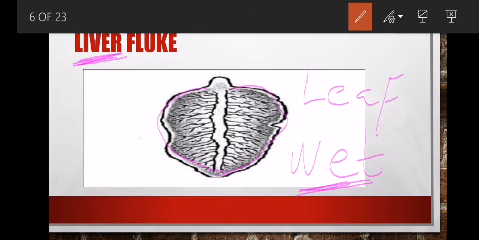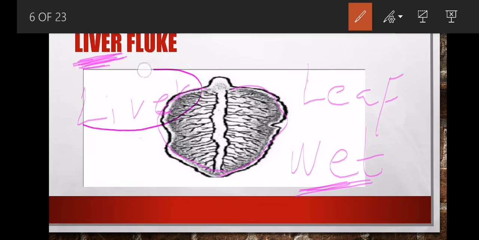Okay, fine. Why do they give it this name? I used to say to my kids, the reason we give it a name and say it's a liver fluke is because it affects the liver of the animal.